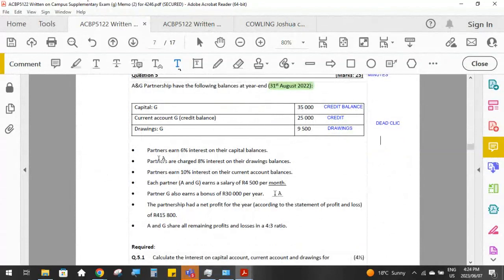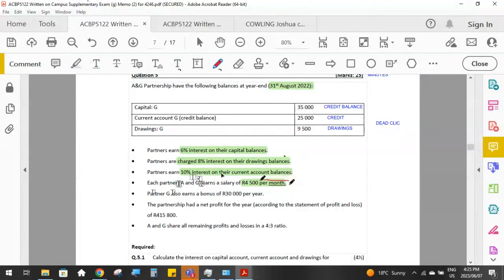And then this tells us that the partners earn 6% interest on their capital balances. They are charged 8% interest on their drawings balances, and they will earn 10% interest on their current account balances. And that's obviously as long as their current account balances are in credit, they'll earn interest. And then each partner, partner A and partner G, earns a salary of 4,000 Rand per month.